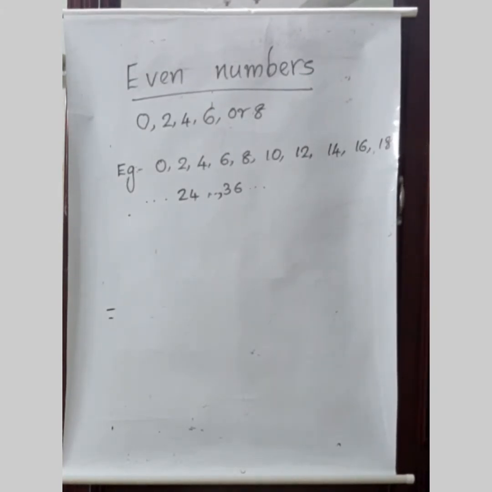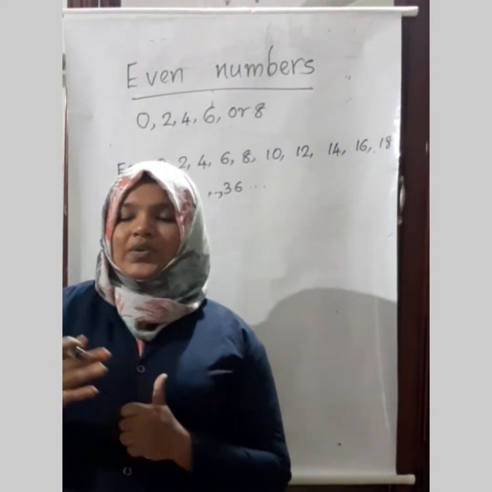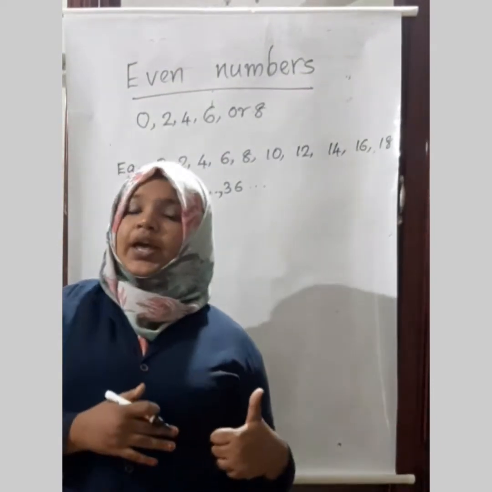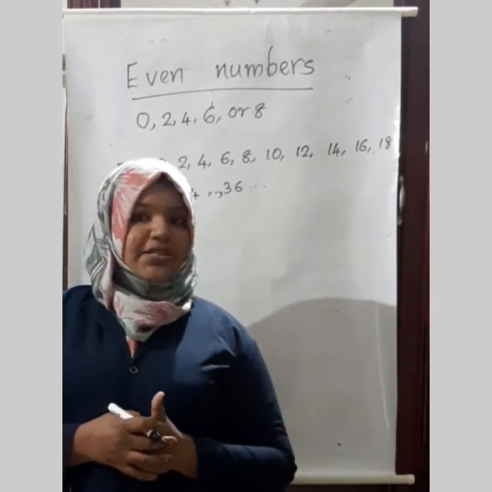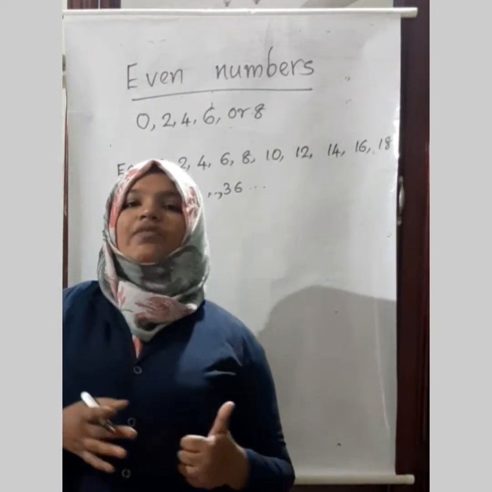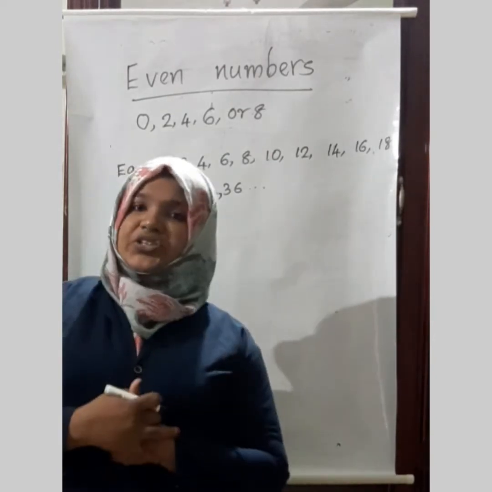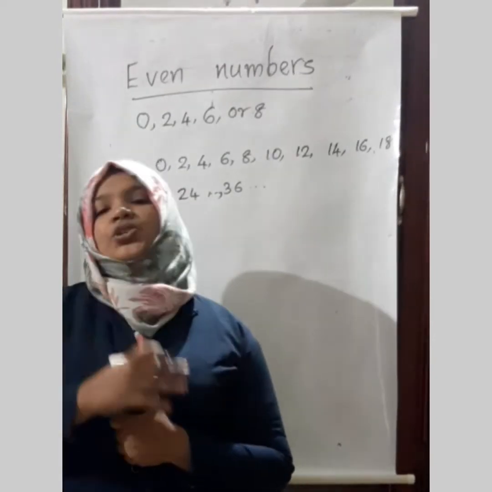What is meant by an even number? How will you define the term even number? Yes, an even number is a whole number which is exactly divisible by 2. A whole number which is exactly divisible by 2 is called an even number. Then you have learned how we find whether a number is even or not. As in the introduction, we have discussed even and odd.